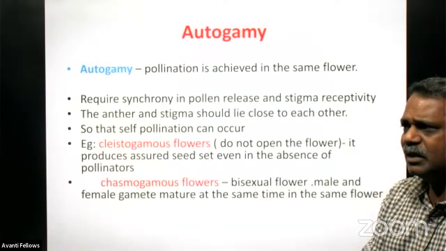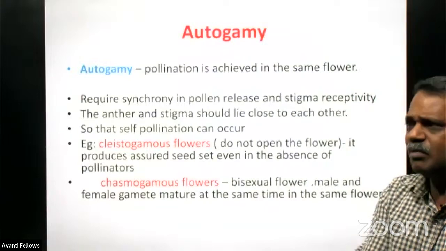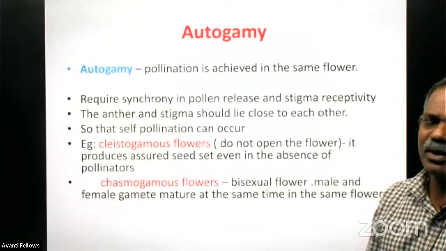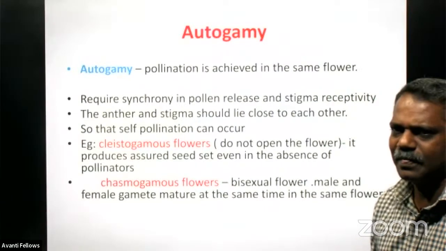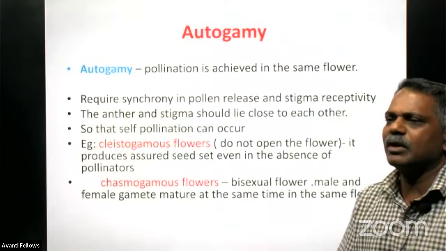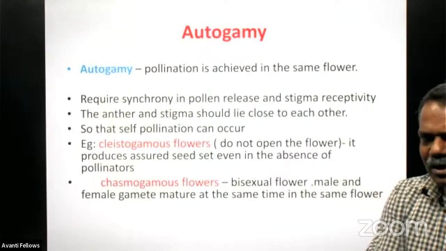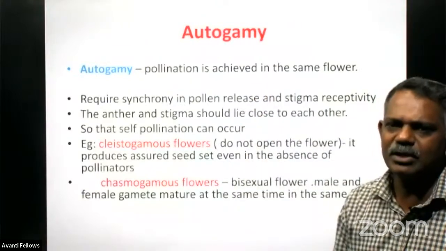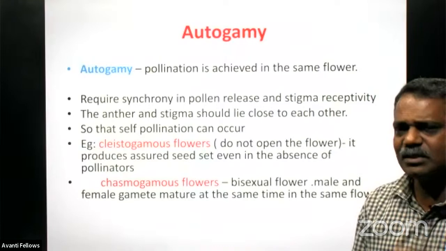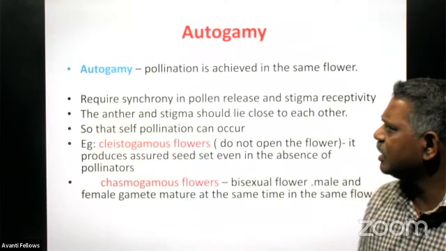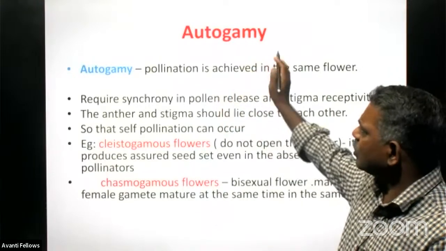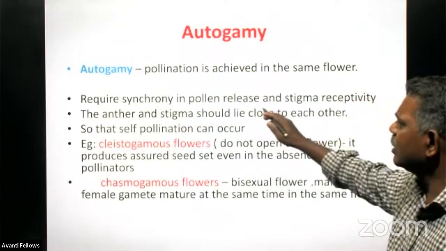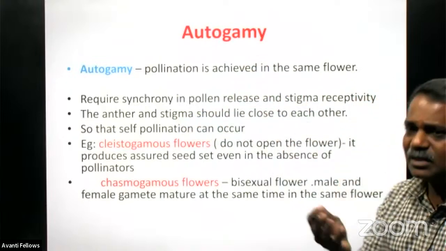Normally, in nature, the pollen grains and female reproductive gametes are not developed at the same time. Right, a difference is there. The male reproductive gamete gets matured a little earlier than the female reproductive gametes to avoid this self-pollination or autogamy. Nature has some defense mechanism here. Right. So pollination for autogamy requires synchrony in pollen release and stigma receptivity.